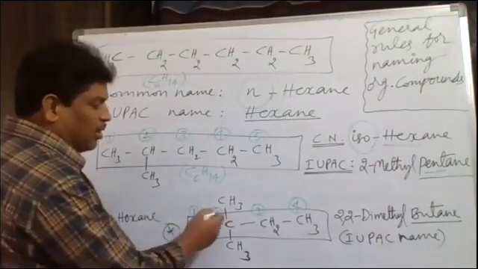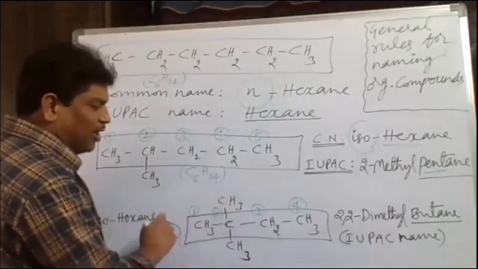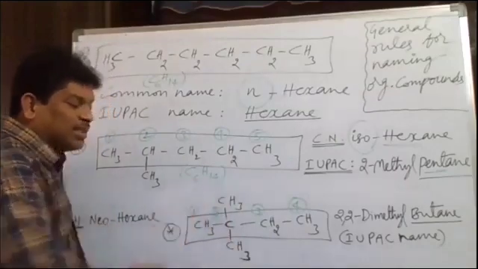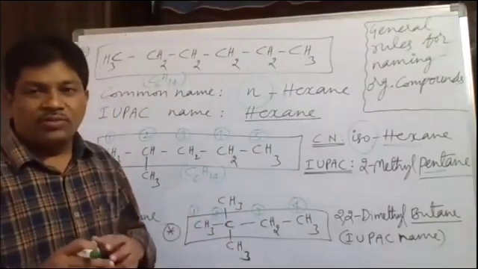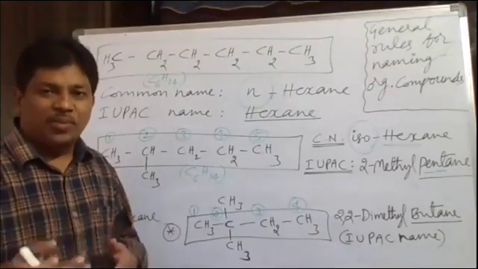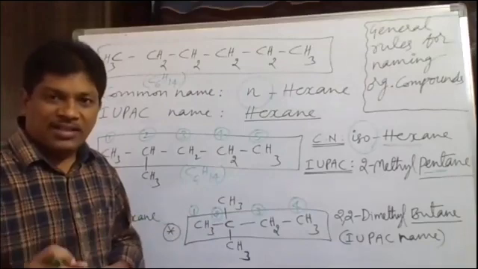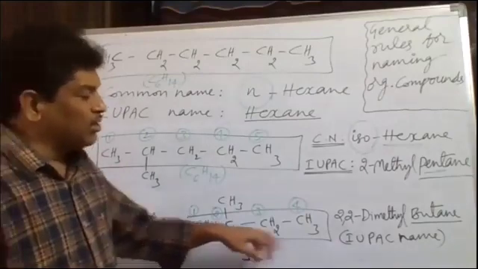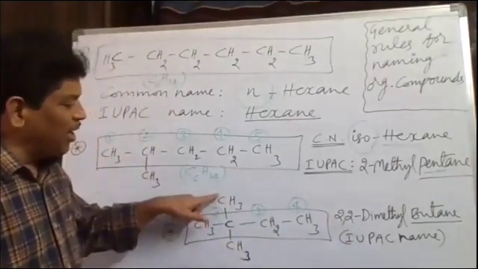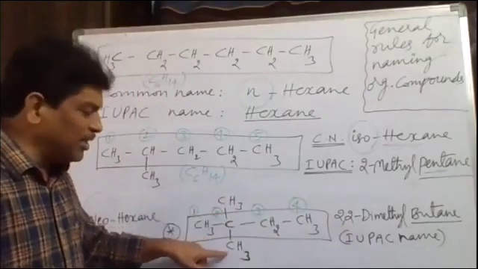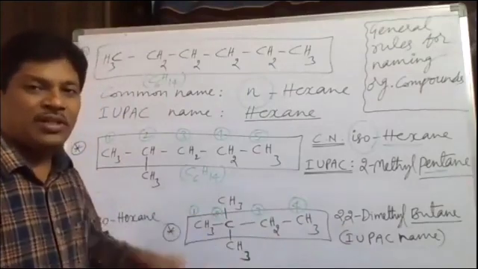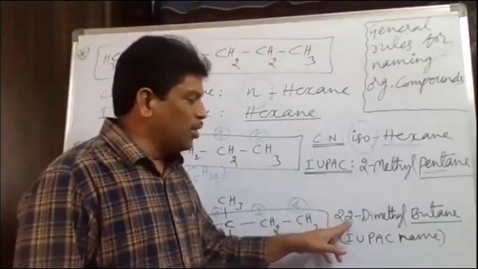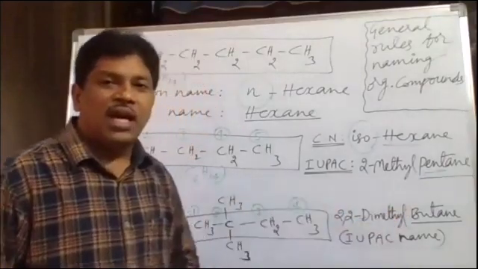After selecting the lowest position for the 2 methyl branches, we have to give the IUPAC name here. Now 2,2 dimethyl. Totally 2 times the same group methyl is repeated, no? So we have to use the word di. Di is what here? Numerical prefix. Numerical prefix di indicates that the methyl groups are repeated 2 times. Now here 2,2 we have to write. Why 2,2 here? For this methyl branch, position 2 must be mentioned. For this methyl branch also the position of it should be mentioned. So for this the position is 2. For this also the position is 2. So we have to write 2,2 dimethyl butane as the IUPAC name.